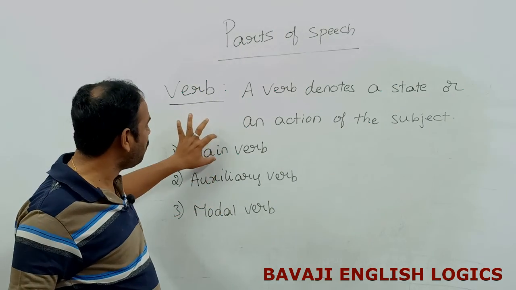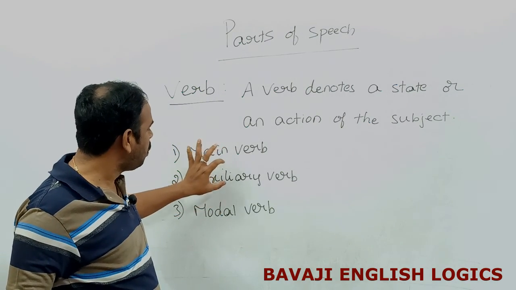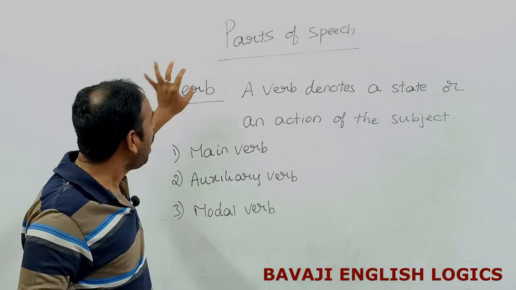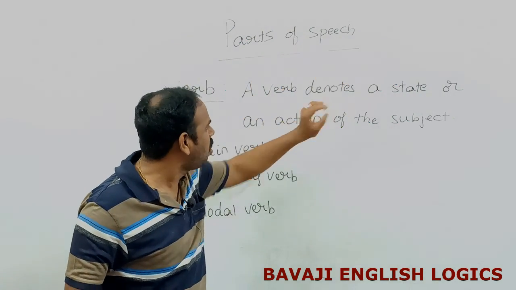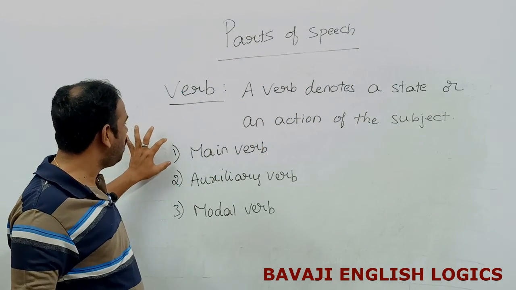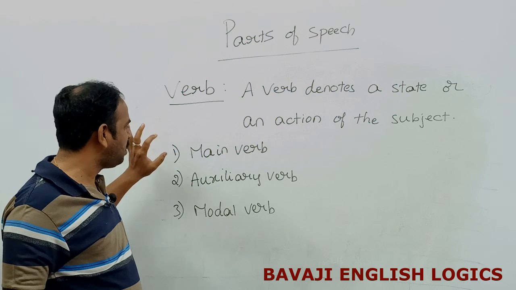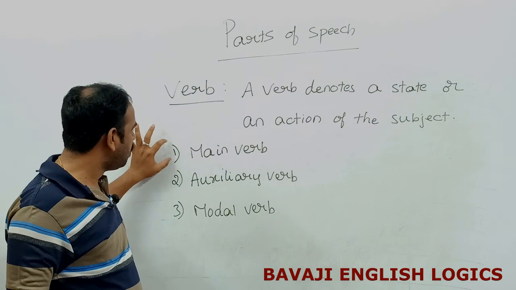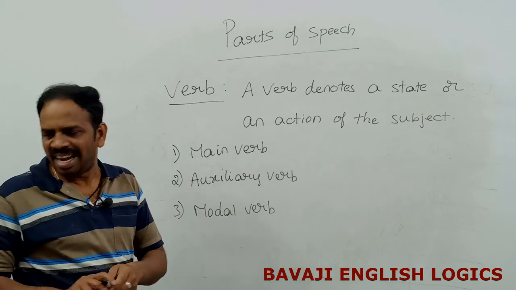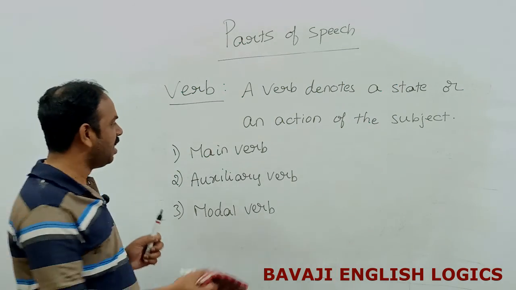So, what is a main verb? What is an auxiliary verb? What is a modal verb? We shall discuss in detail. What is a verb? A verb denotes a state or an action of the subject. Verbs can be broadly classified into main verb, auxiliary verb, and modal verb. Let us discuss in detail.